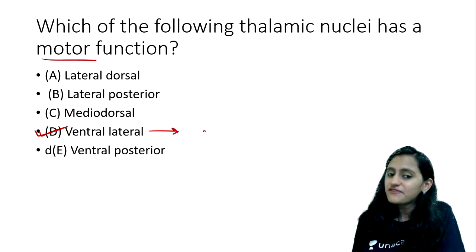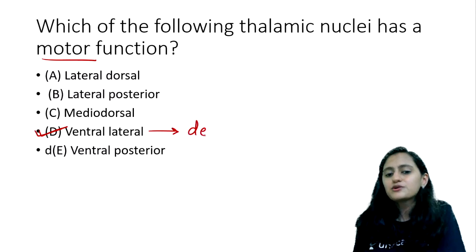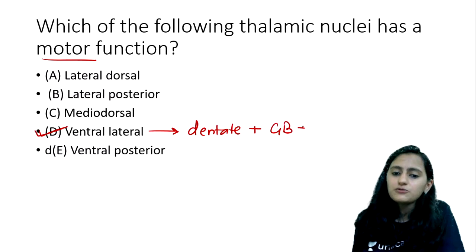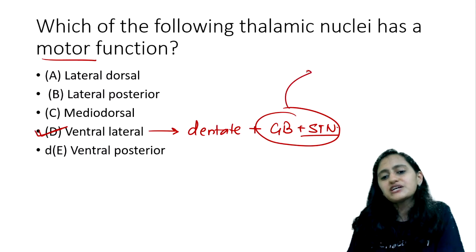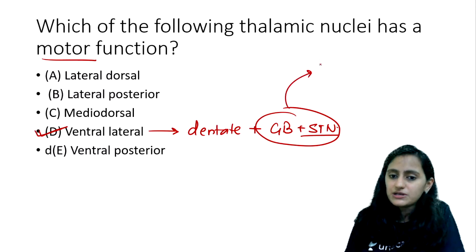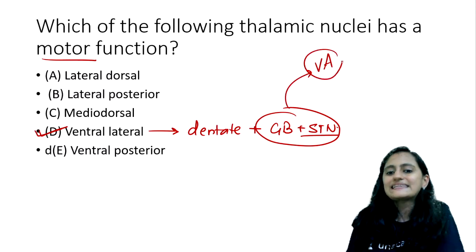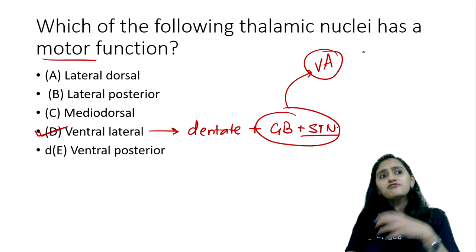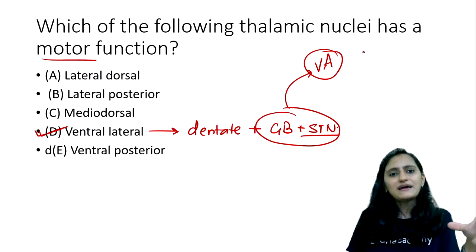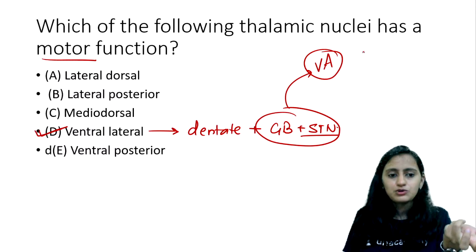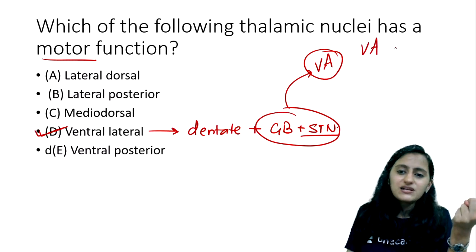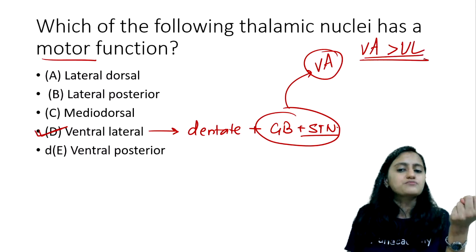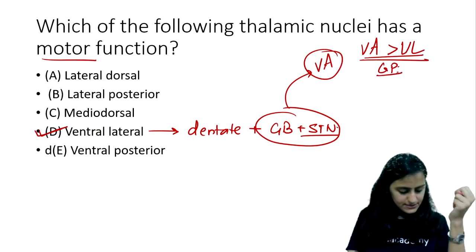Ventral lateral receives fibers from where? Very important, remember the dentate from the cerebellum, plus also the globus pallidus and the substantia nigra. Globus pallidus and substantia nigra also go to which other nucleus? Ventral anterior. So if you get a question in the exam that globus pallidus gives output to which thalamic nucleus, and you have both ventral anterior and ventral lateral in the options, ventral anterior would be a better option to mark for globus pallidus. All right.